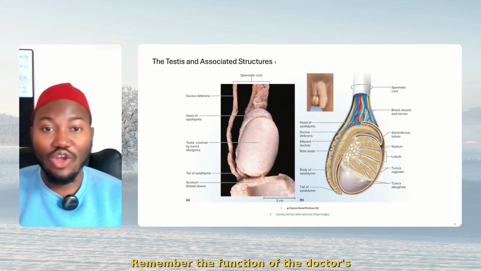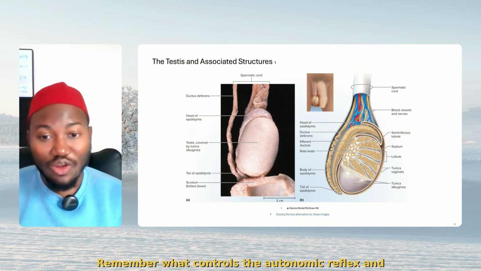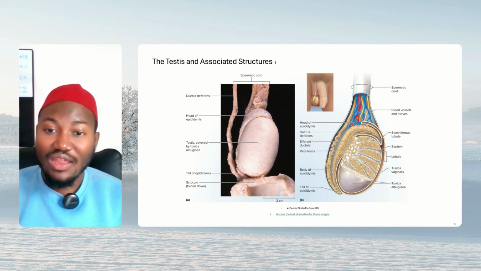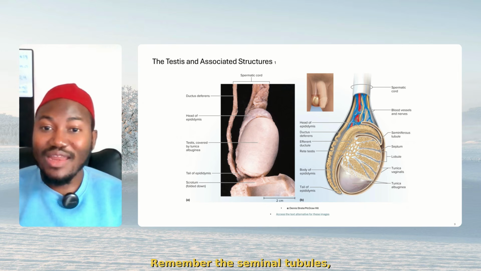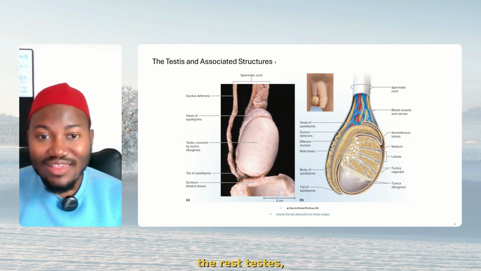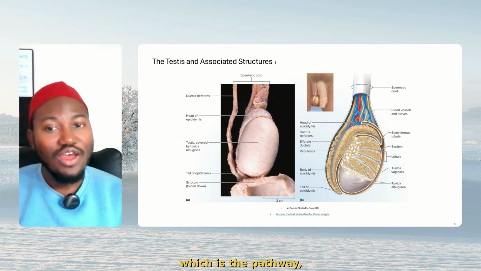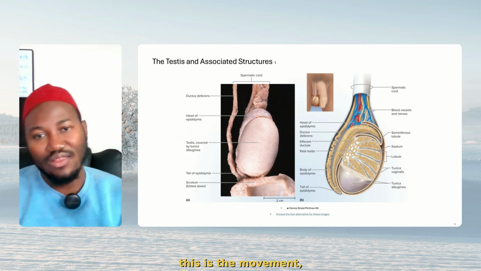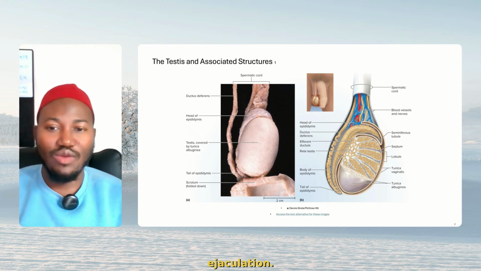Remember the function of the ductus deferens. All right? Remember what controls the autonomic reflex. And remember what produces the zygote and the egg. Remember the seminiferous tubules, the rete testis, the epididymis, the ductus deferens, the ejaculatory duct, the urethra, which is the pathway. This is the movement. This is how sperm moves from production to ejaculation.